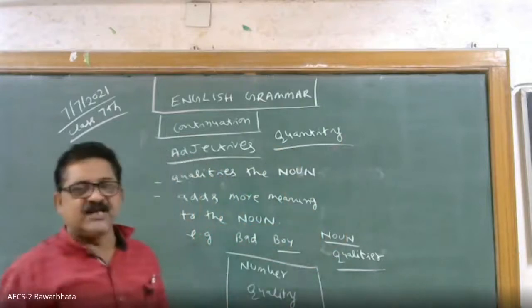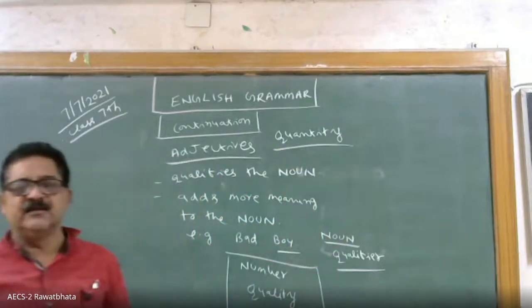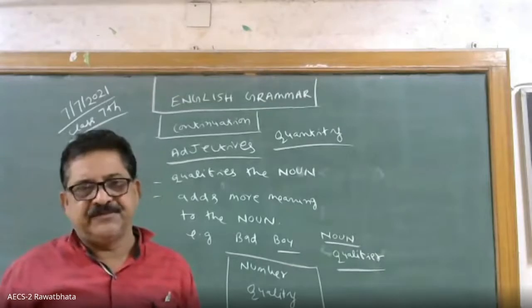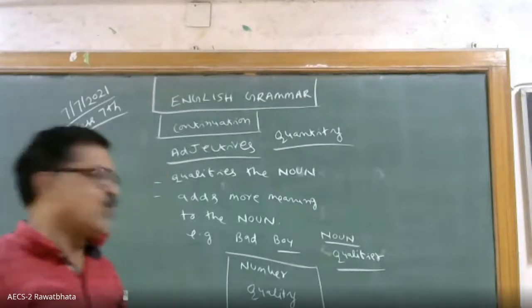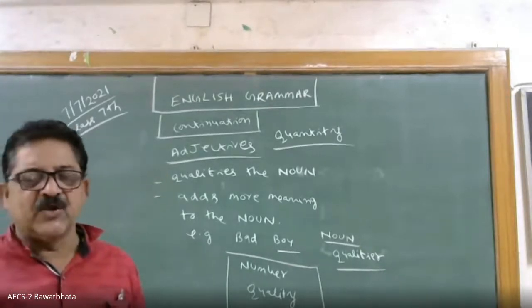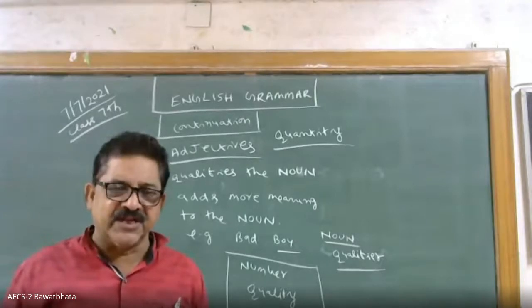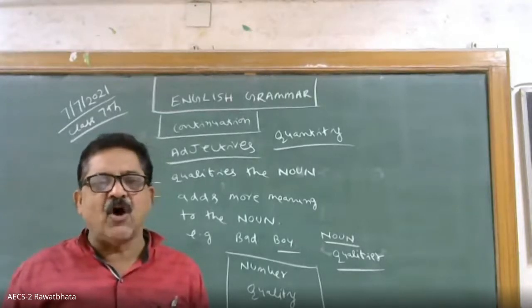So an adjective tells us about the quality as well as the quantity, as well as the number. Three things. And what is the basic function of the adjective? To beautify or to adorn the language.